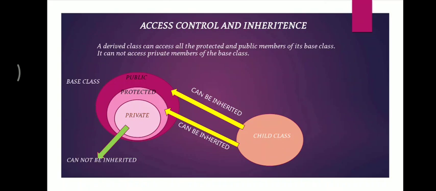Now we will discuss access control and inheritance. As I have told in the syntax, we have an access specifier between the base class and derived class name. Why do we need that? Because, as we all know, private members never get inherited. We can't access the private members of any class, right?